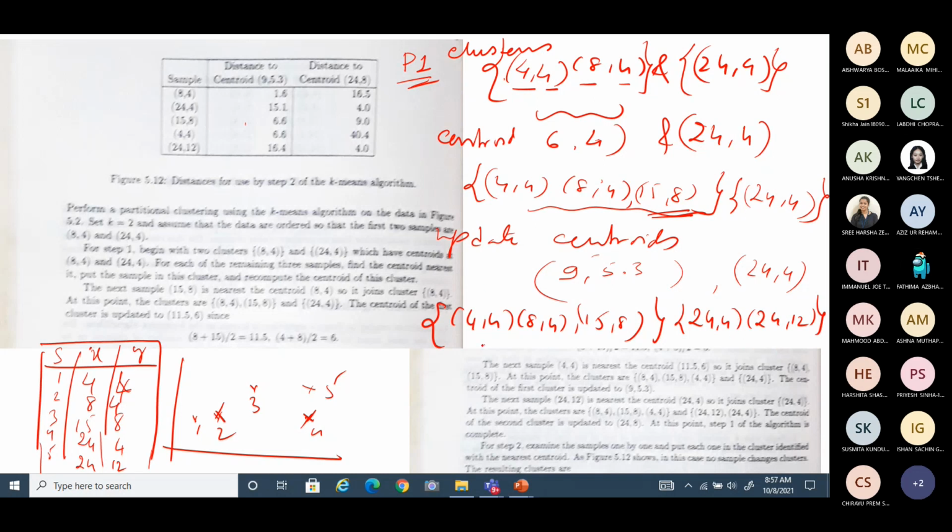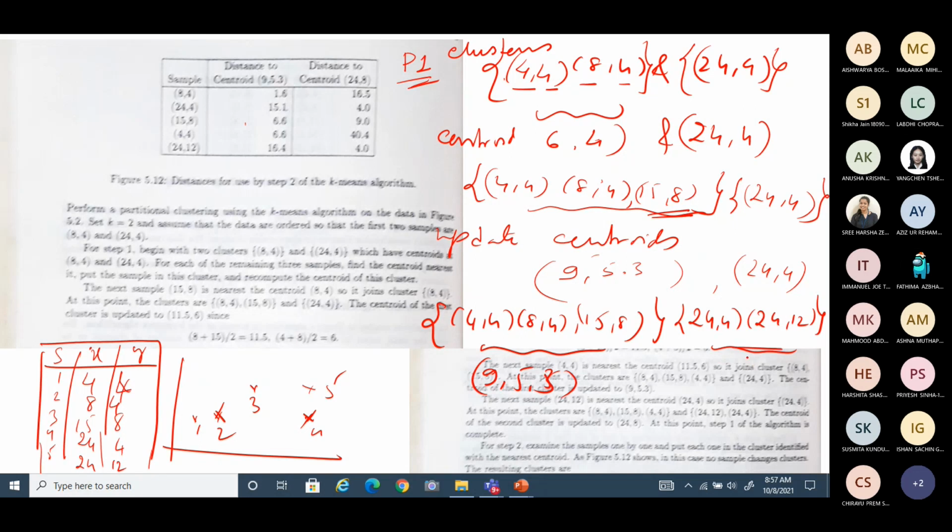Finally, you calculate the centroid of these two. How much is it now? Same, right? 9, 5.3. There is no change. But the second centroid of the cluster has changed now.